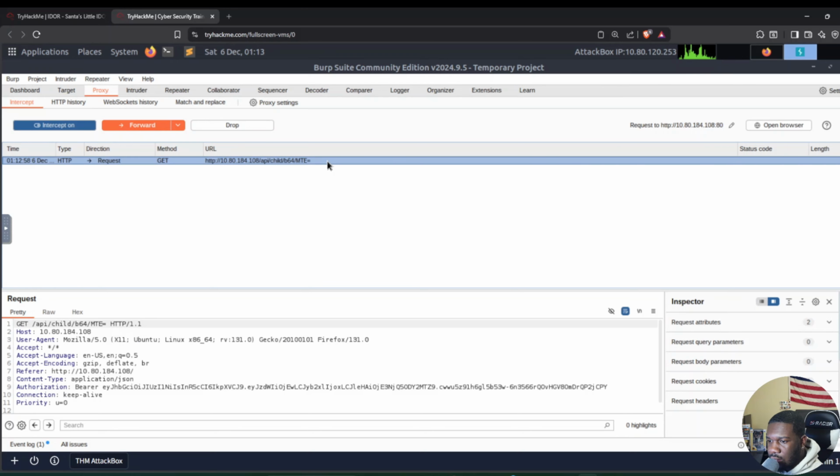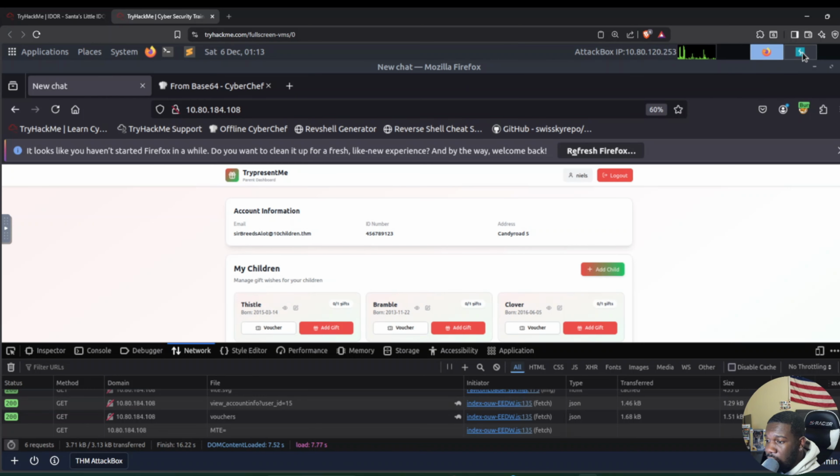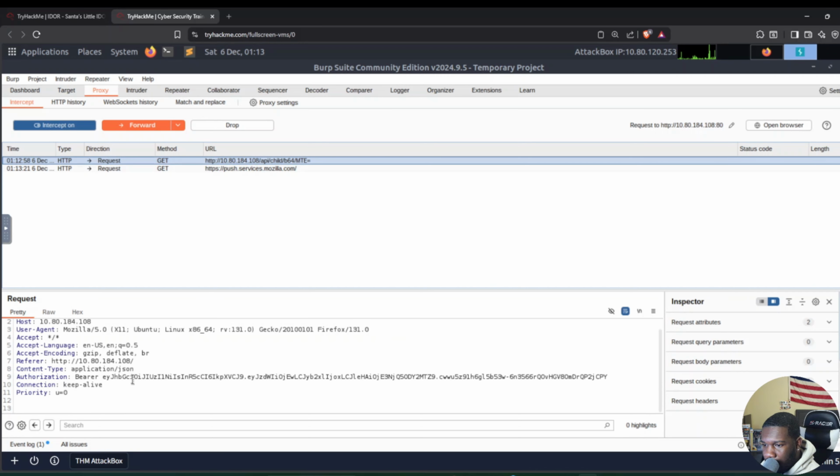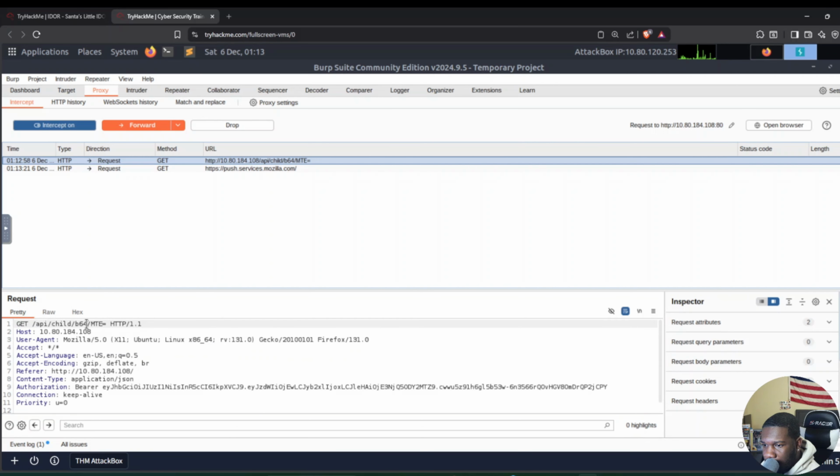All right, so this is the traffic that it captured from child Thistle right here. So this is the request, this GET request. And then right here, we are seeing that it's Base64, MTE=.